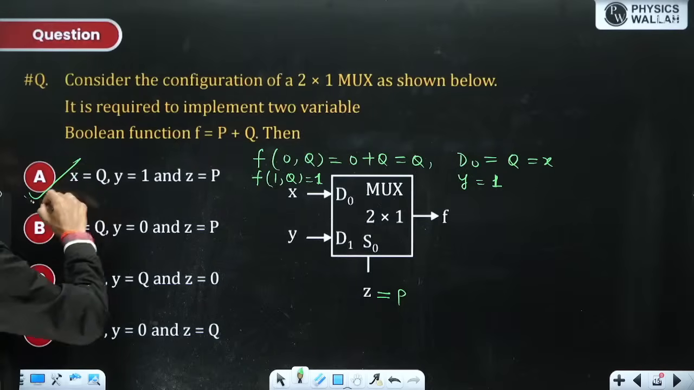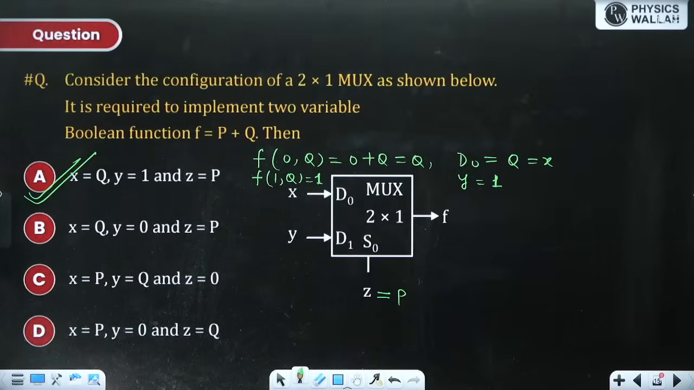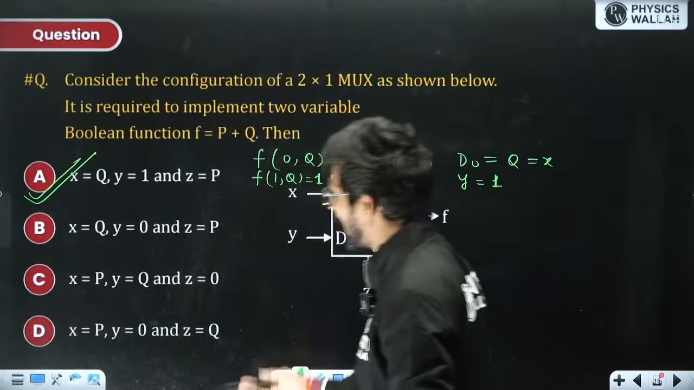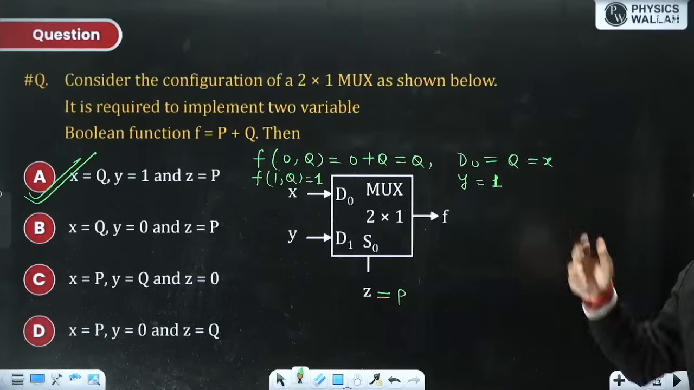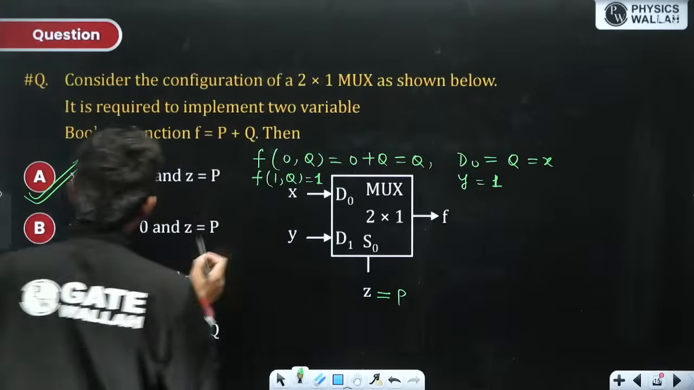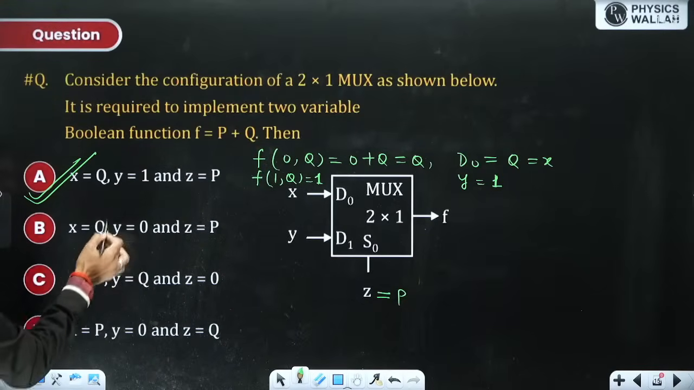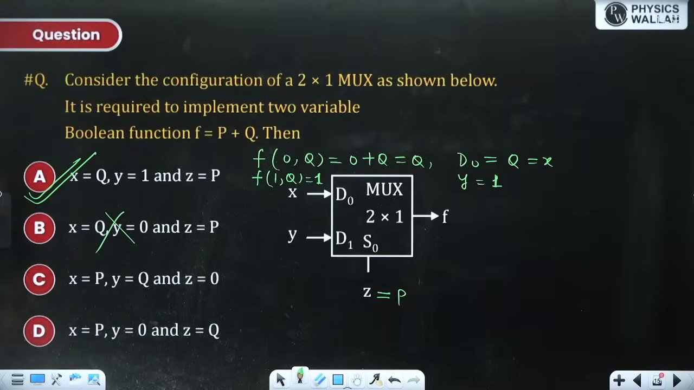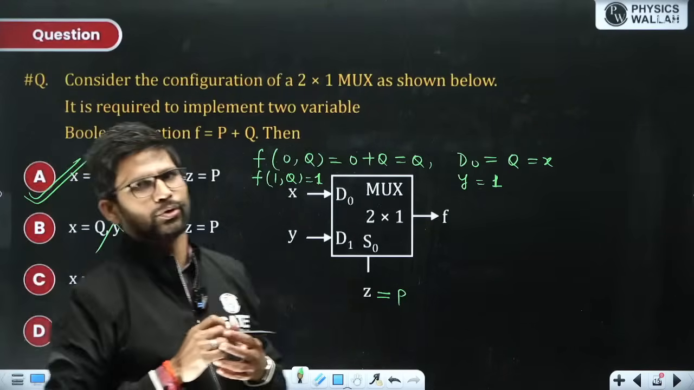This answer A is absolutely correct. And this is an MCQ question, so I will not solve further. If this is an MSQ question, then for P, this option is correct, this option is wrong. Now I will examine option C and D also if this is an MSQ question.